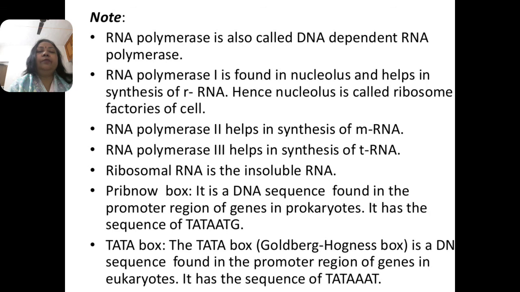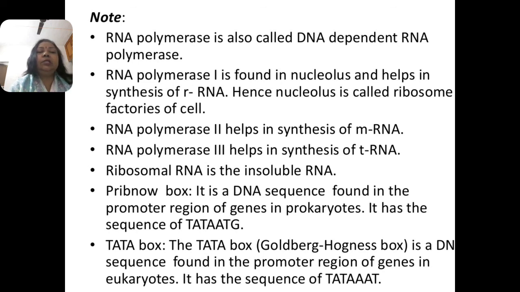And one very important thing is the Pribnow box. It is a DNA sequence found in the promoter regions of genes in prokaryotes, with the sequence TATAAT. The TATA box is also known as the Goldberg-Hogness box, named after its discoverer scientists.